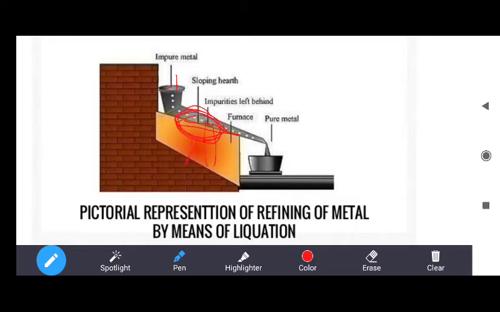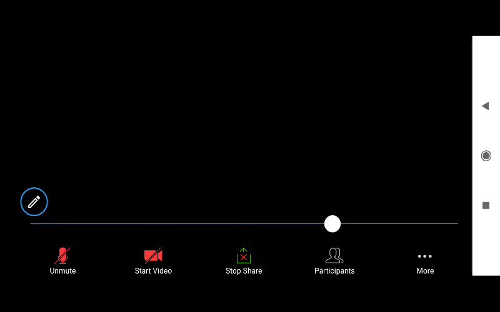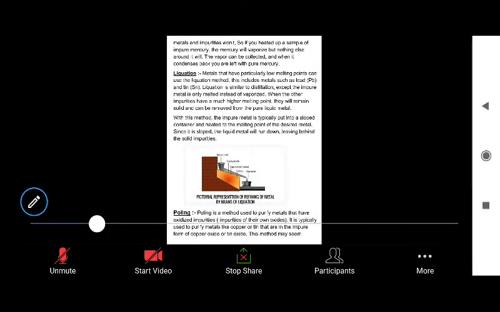When we heat it to a high temperature above the melting point of the metal, the metal becomes liquid and comes down to this container where pure metal is obtained, while impurities are left behind because the melting point of impurities is much greater than the metal. So this method is called the liquefaction method. It is also similar to distillation.